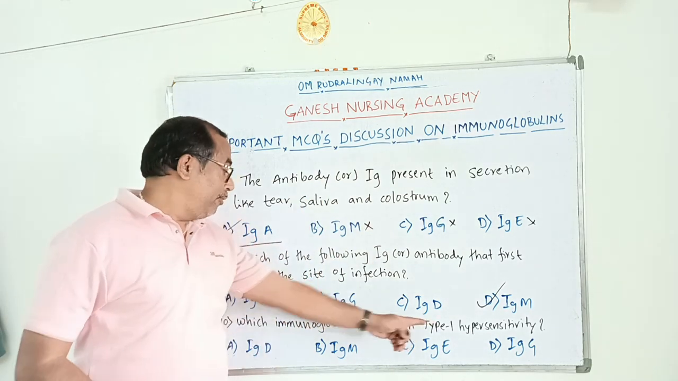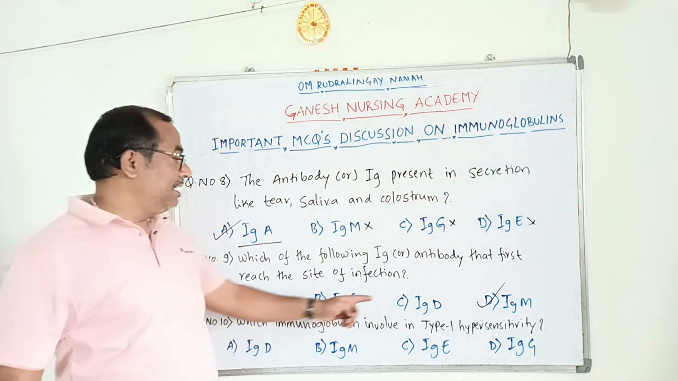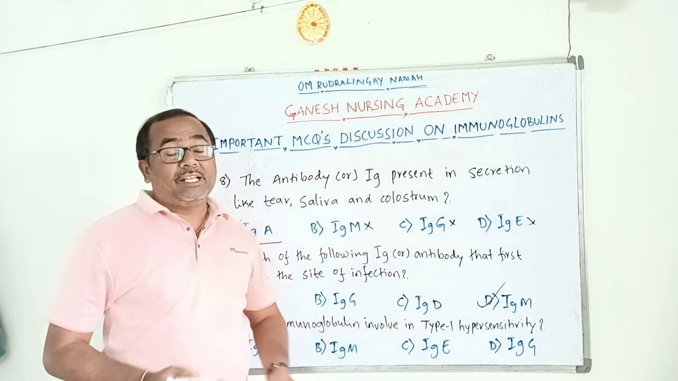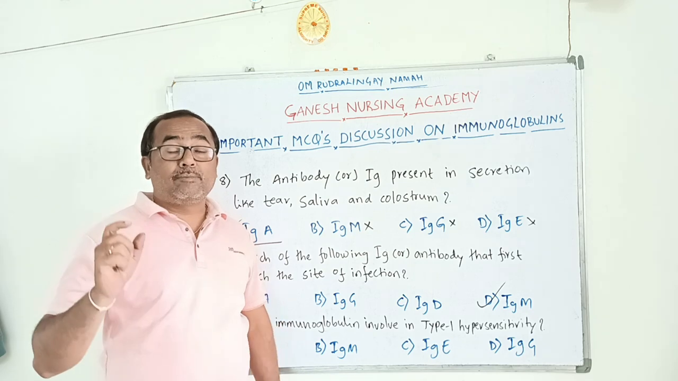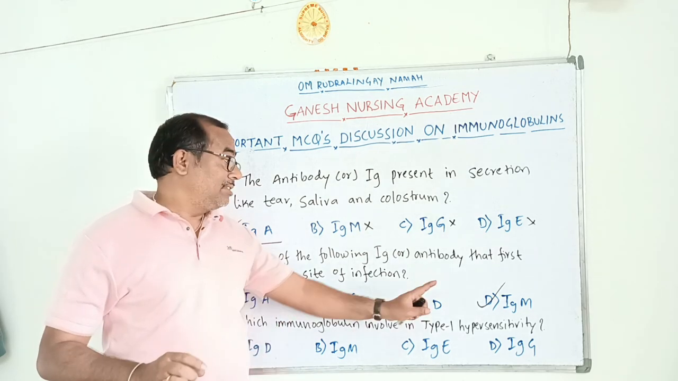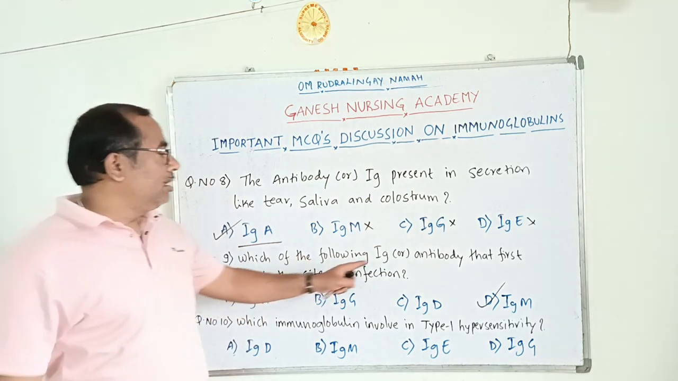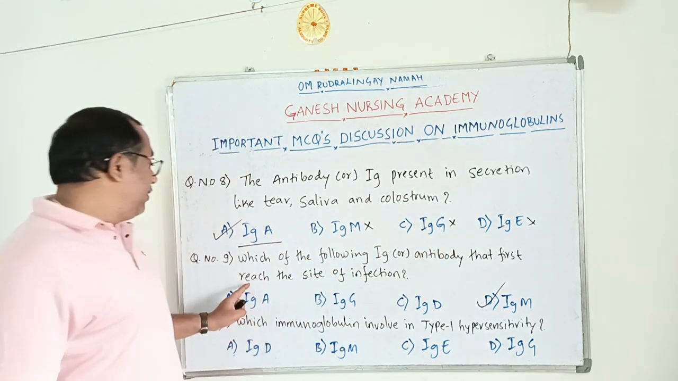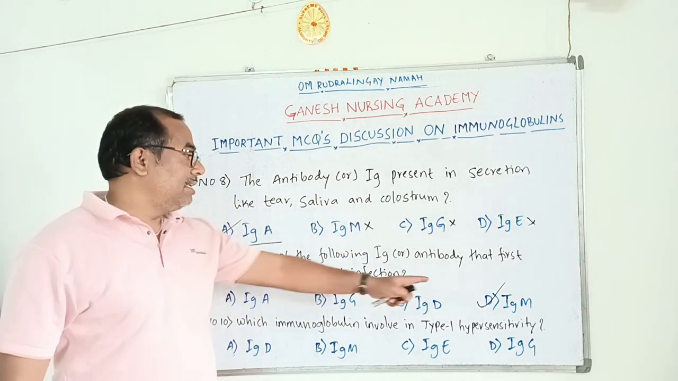Before IgA, IgG and IgD, the immunoglobulin IgM, which is the largest immunoglobulin, reaches the site of infection first. So the immunoglobulin or antibody that first reaches the site of infection is IgM.